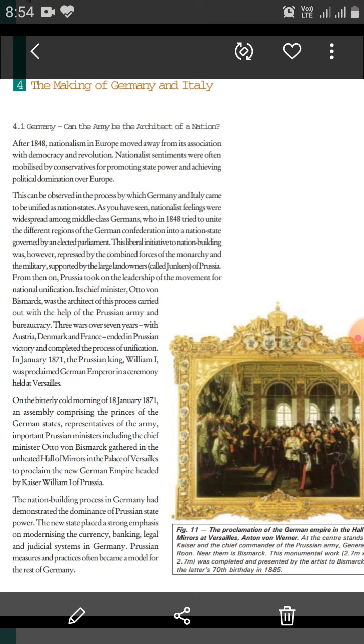The second war he fought in 1866 with Austria, and finally the Franco-Prussian War of 1870-71, which ended in the victory of Prussia, and finally the political unification of Germany was done.